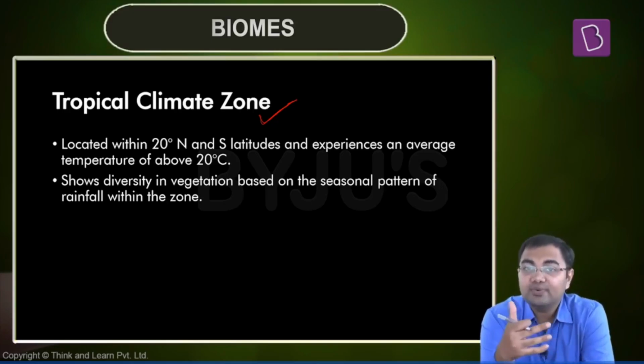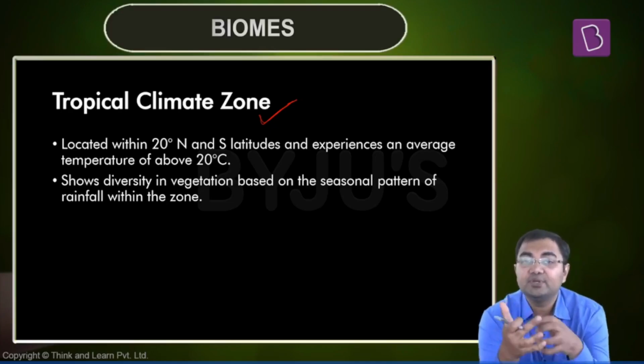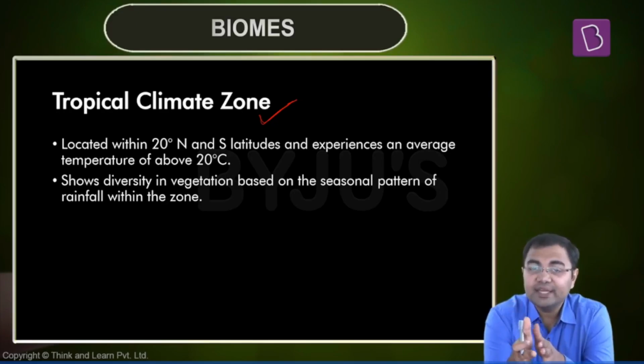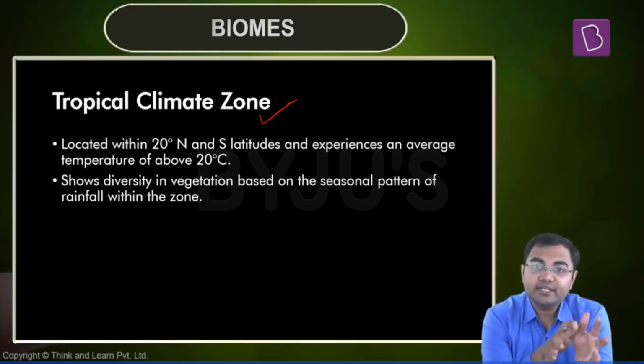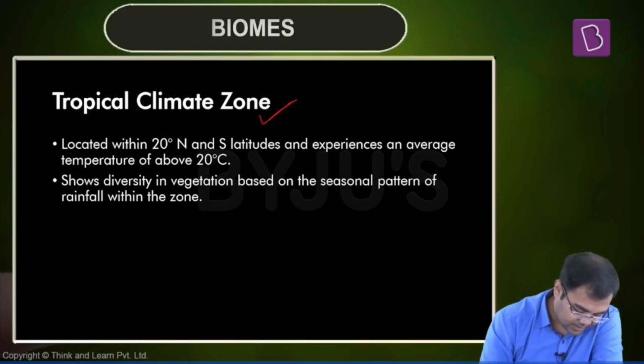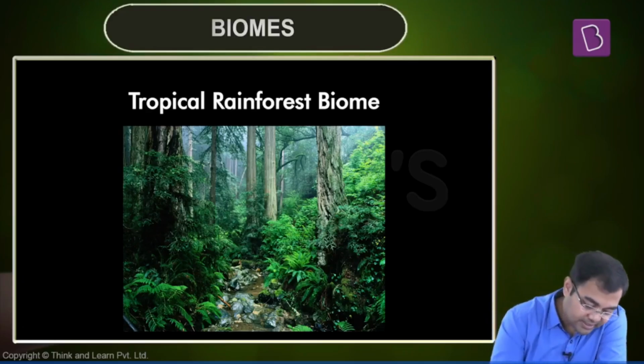Now, apart from this, one more factor that plays a role here is the seasonal variation in the rainfall. The rainfall has been observed to be very high in the areas which are very near to the equator. But as you go away from the equator, you'll see that there are patterns of high rainfall and low rainfall. So let's look at the different kinds of biomes that we have in the tropical climate zone. The first one that we have is the tropical rainforest biome. As you can see in the pictures, these are very dense forests where the trees are very tall. You will see that the trees grow up to 40 to 50 meters.